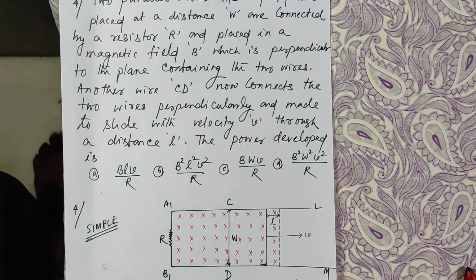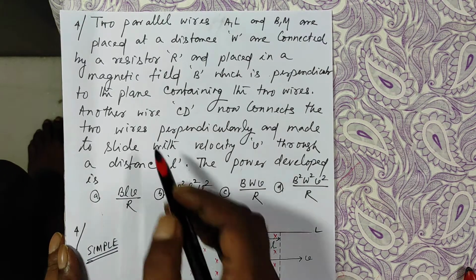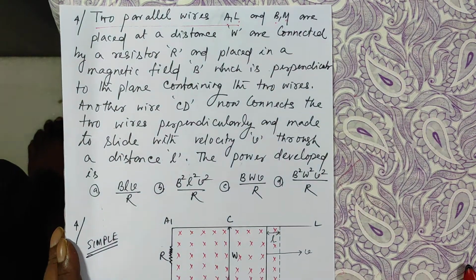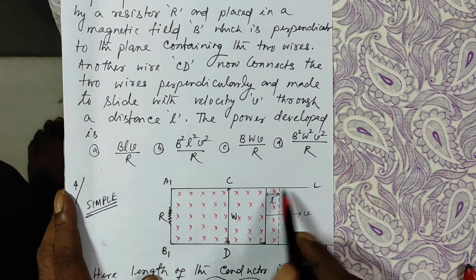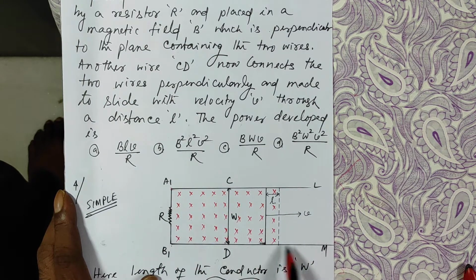Here also the statement looks lengthy, but the numerical is very simple. We have done it before also. Two parallel wires, A1L, B1M. Look, A1L, this is one conducting wire, B1M, this is another.